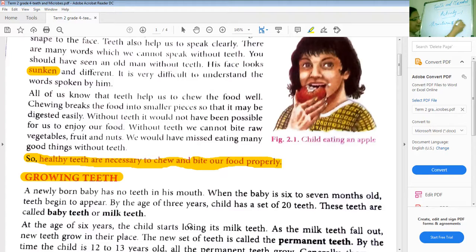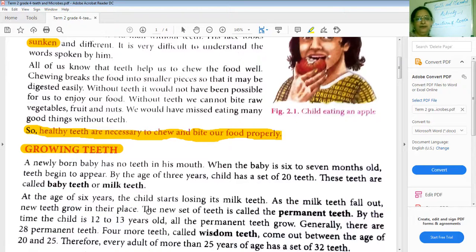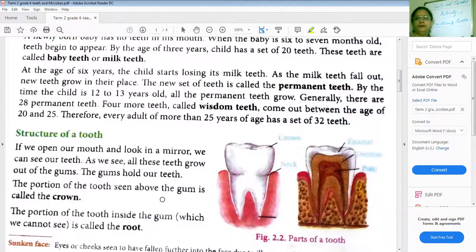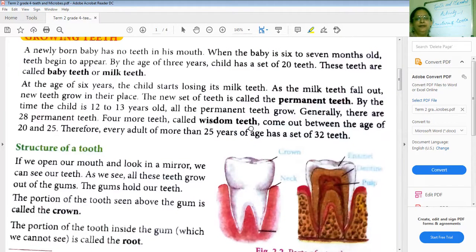So I will be explaining on the board with the help of the screen share. That is the reason why I have the structure of the tooth printed for you all. Okay. So now we have studied about the permanent teeth and the wisdom teeth in the previous paragraph. Now we are learning about the structure of a tooth.